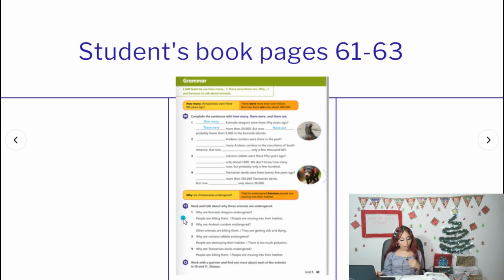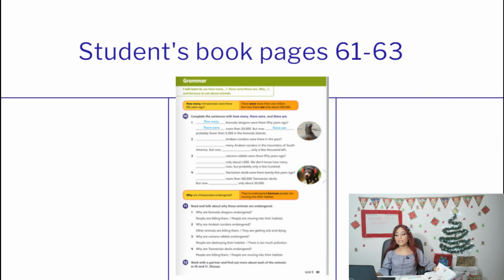So, number 1, why are Komodo dragons in danger? And they are giving you 2 options. People are killing them or people are moving into their habitat. Okay, depending on what you think, you're going to circle or underline the correct answer. Number 2, why are Indian condors in danger? The first answer says other animals are killing them or they're getting sick and dying. Okay, so you're going to choose the correct option and so on.